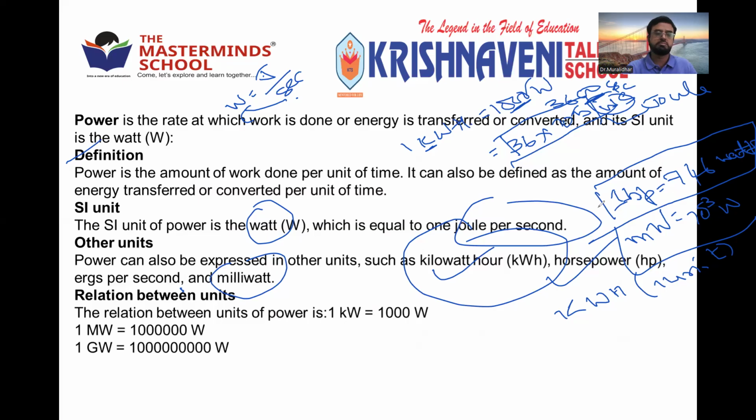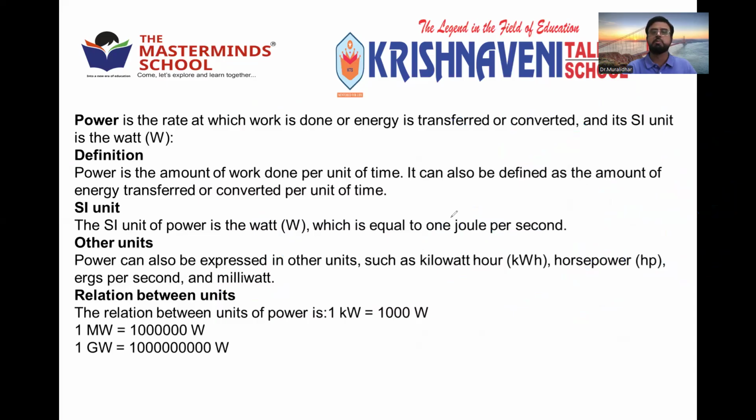So then even horsepower is one of the practical units of power, which is generally used in the automobile industry. 1 horsepower is nothing but 746 watt. So this is the total information. You can even write megawatt, gigawatt. Mega means 10 power 6. Giga means 10 power 9. Okay. All these are the various forms of measuring power in different units. This is the entire thing about power.